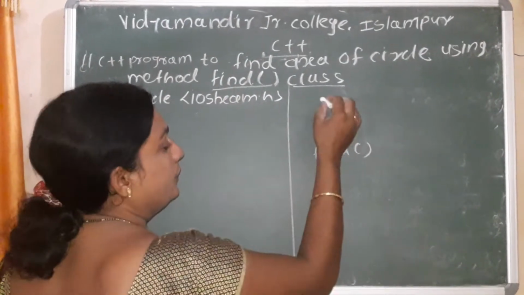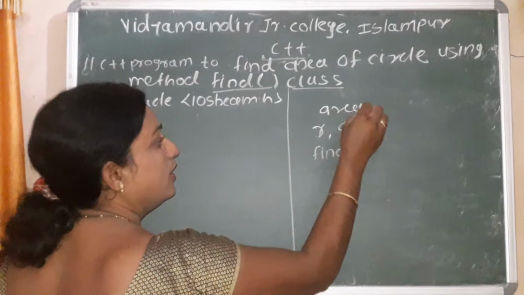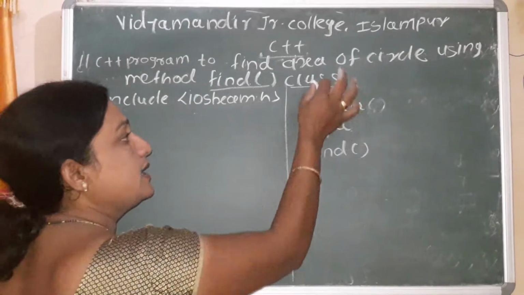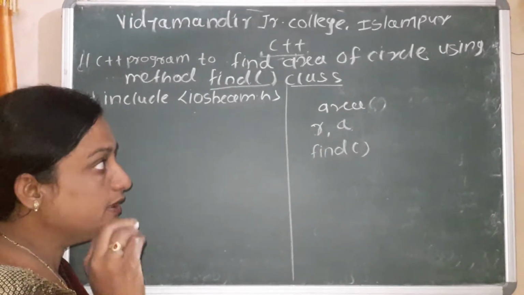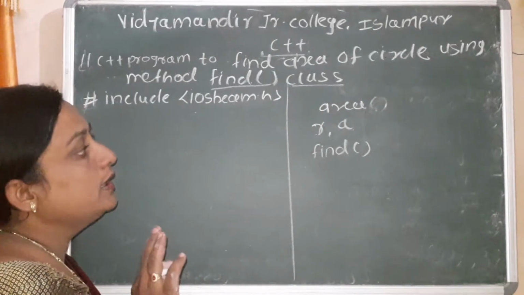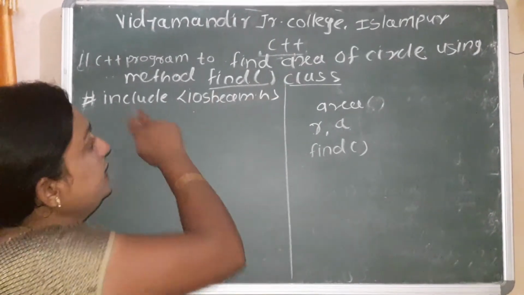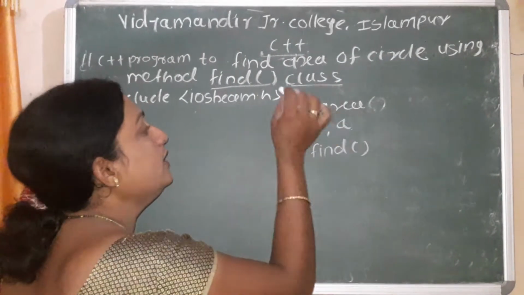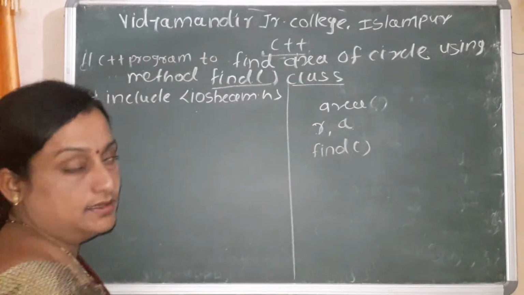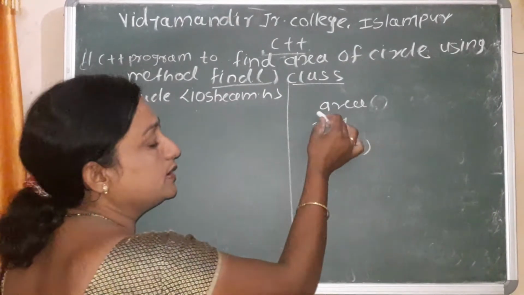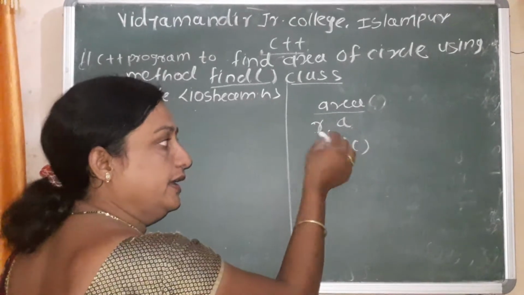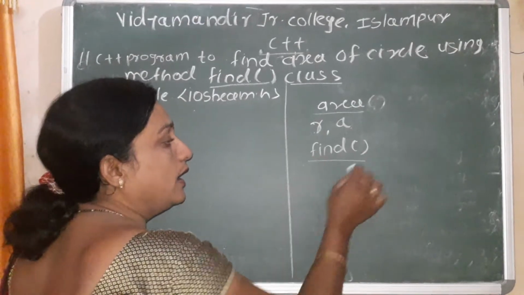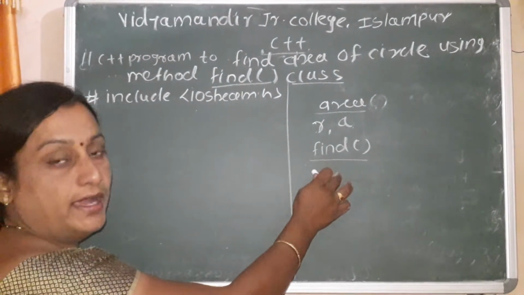We use the Area class. Area is the class name. If the class name is given in a program, then you can use that class name. But in this program the name of the class is not mentioned, so we can use any variable related to the program. So I use the class name Area, r for the radius, a to store the result of the area, and I calculate the area by using the find method.